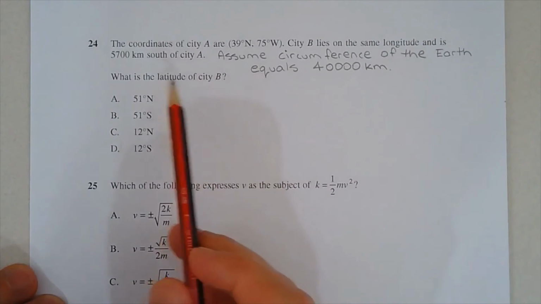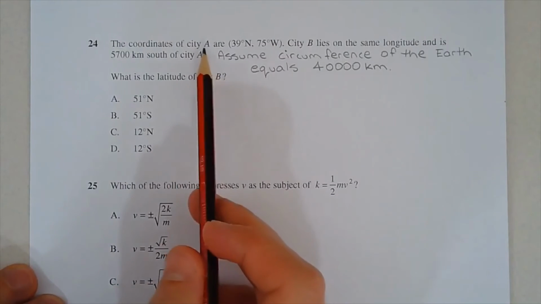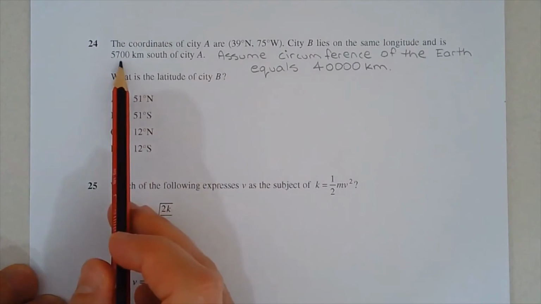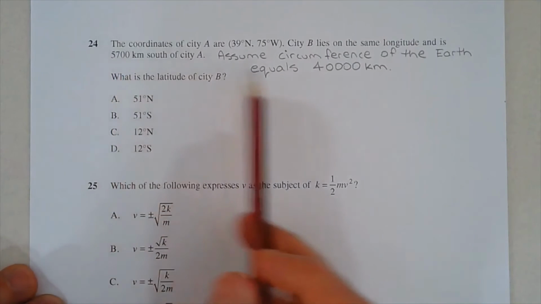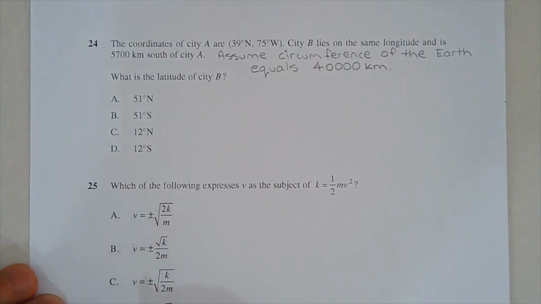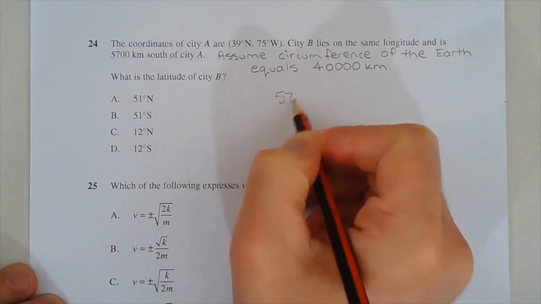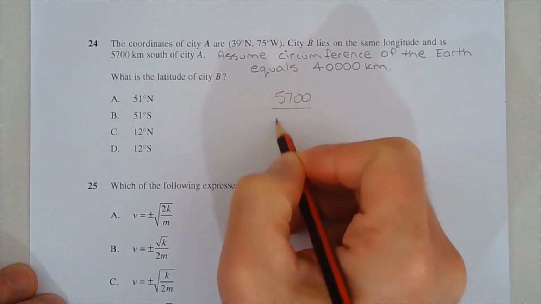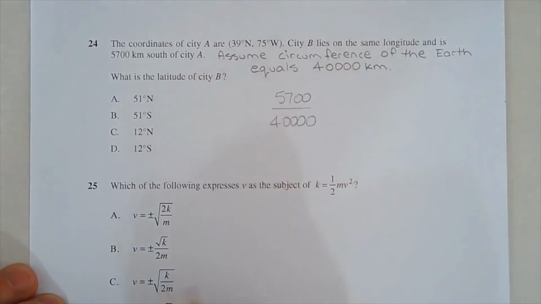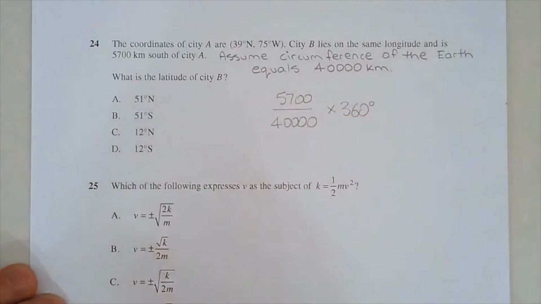So we need to work out how many degrees City B is south of City A. We know that it's 5,700 kilometers, and we know that the circumference of the Earth all the way around is 40,000 kilometers. So we need to work out what that equates to in degrees. So 5,700 kilometers over 40,000, and then we're going to multiply that by 360 degrees, because that's how many degrees there are all the way around the Earth.